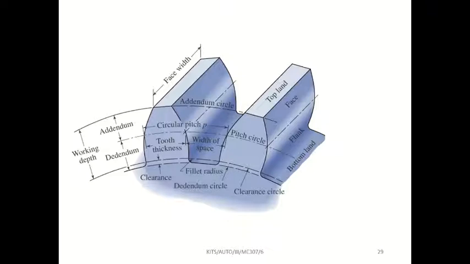The formula for circular pitch is pi into d by t, that is, pi into module. Module means pitch circle diameter divided by number of teeth. That is called module, with the symbol small m. I will show you that later.